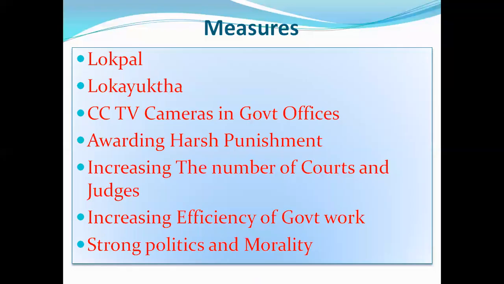What are all the measures to control corruption? There are two important institutions in our country, the Lokayukta and the Lokapal. Especially the Government of Karnataka implemented Lokayukta in the year 1985. The Lokayukta department is a very efficient department to control corruption. Only six states have a Lokayukta department. So this is the institution of Karnataka to control corruption activities.